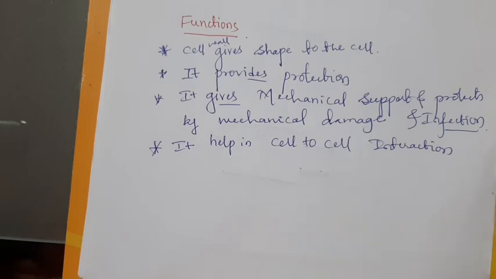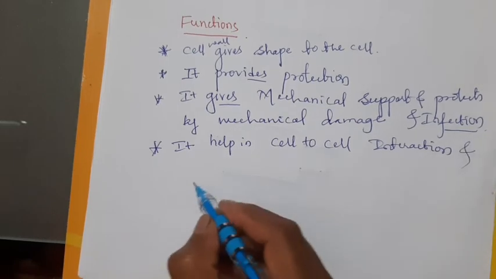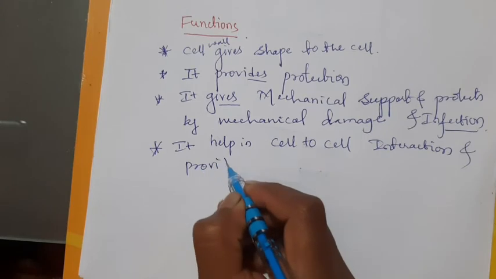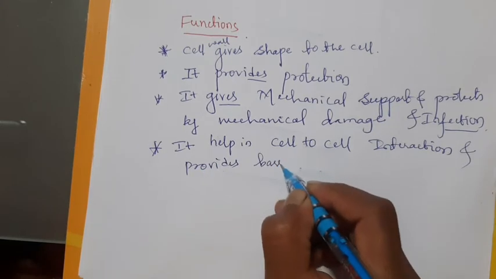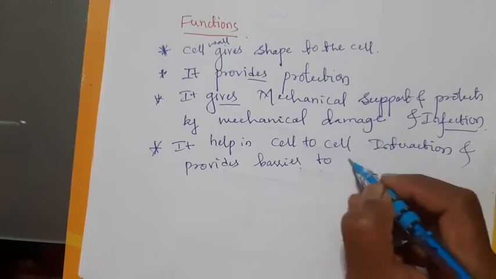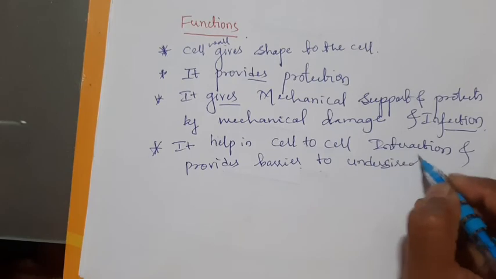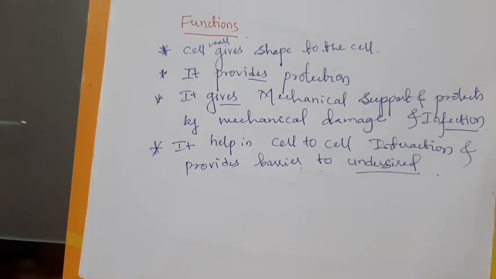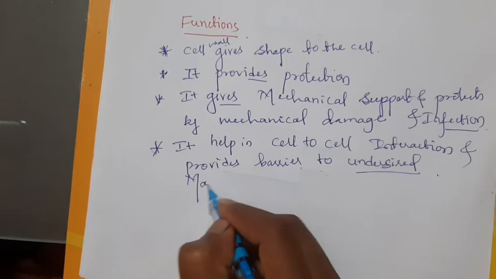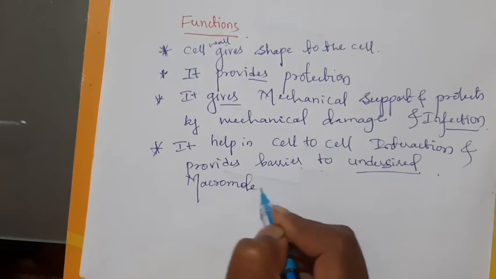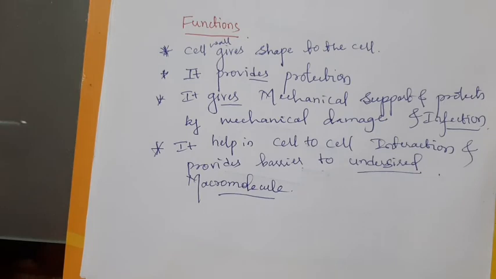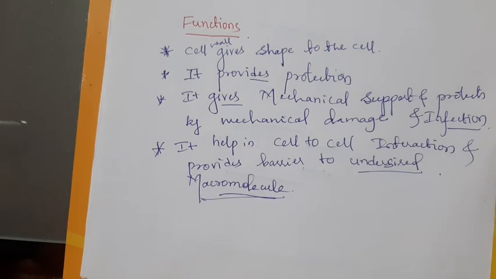And it provides a barrier to undesired, meaning unnecessary, macromolecules. Only selected molecules can cross the cell wall. It acts as a barrier for undesired macromolecules. Macro in the sense large molecules.